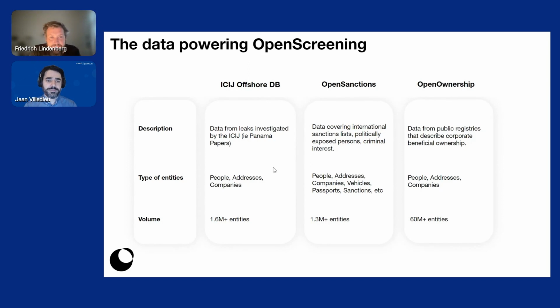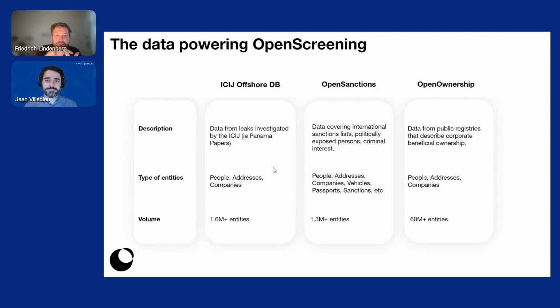One is the ICIJ database that's been published for a couple of years that shows the beneficial owners of a number of offshore vehicles. This was published by the ICIJ, the International Consortium of Investigative Journalists. And we've also combined Open Sanctions, which is the project that I'm working on, which just has crossed 100 sources of public information: sanctions lists, politically exposed people, so everyone who is in political power in a country, and many entities of criminal interest, whether they're wanted for defrauding governments or for other crimes. And that forms the core risk section of the graph.